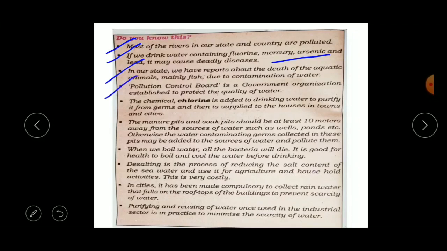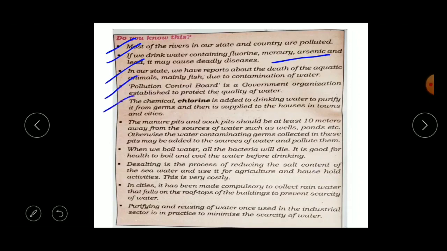Okay, so the next point is Pollution Control Board is a government organization established to protect the quality of water. So we have one government organization named Pollution Control Board. Okay, Pollution Control Board, it is a government organization which is established to protect the quality of water.